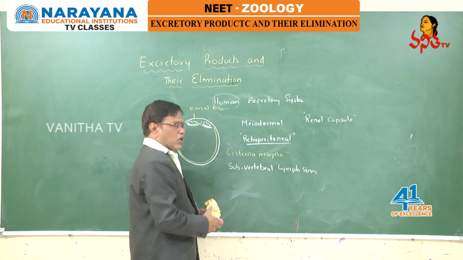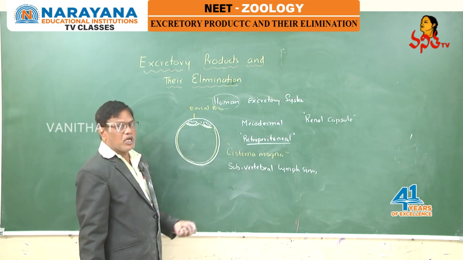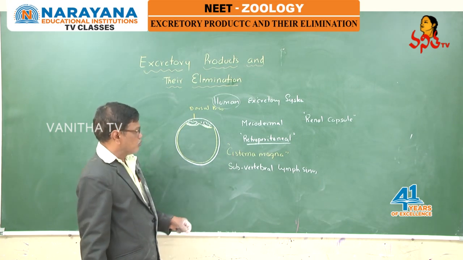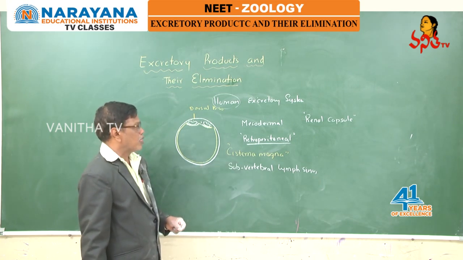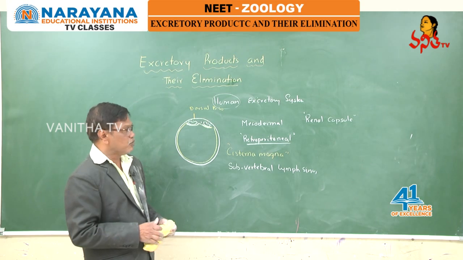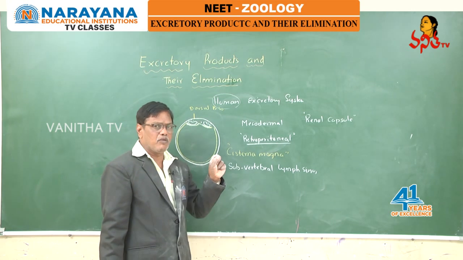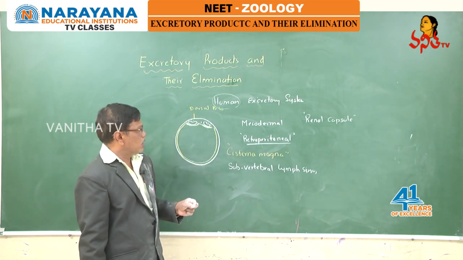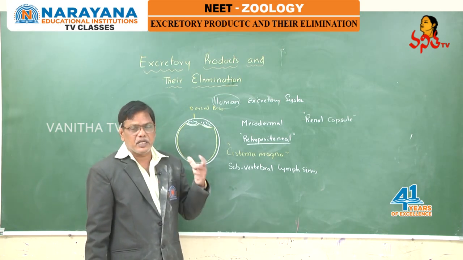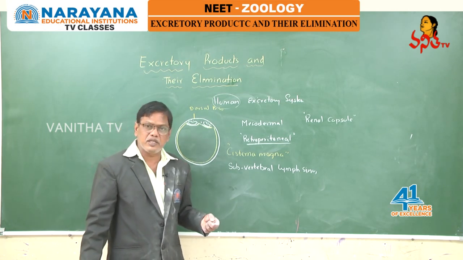In all vertebrates, whether it is a mesonephric kidney or metanephric kidney, they are retroperitoneal, mesodermal, enclosed in a subvertebral lymph sinus called cisterna magna, enclosed by an adipose tissue capsule which acts as a shock absorber, protecting the kidneys from external shocks, called the renal capsule. In all vertebrates it is common. Okay students, in the next class we will discuss the human excretory system, the structure of kidneys in human beings, and nephrons.